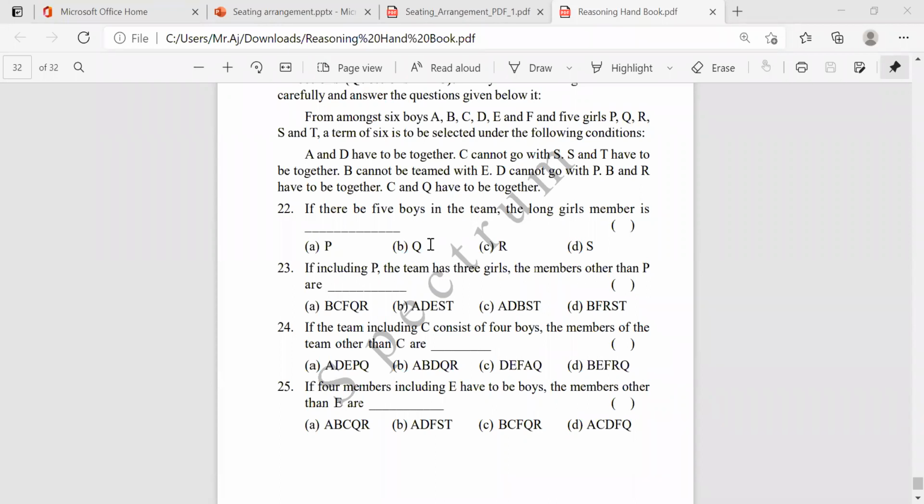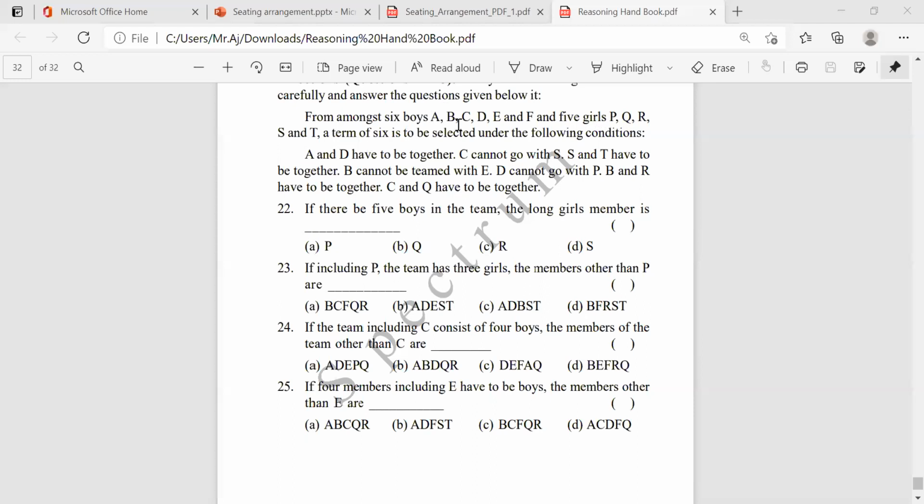Okay. Guys, I'm asking you, please reply. Give the response in the chat box for the 23rd, 24th, and 25th answers. What are they asking here? If the team includes C and consists of 4 boys, the members of the team other than C. There are 6 boys, A, B, C, D, E, F, and 5 girls. P, Q, R, S, and T are the 5 girls.